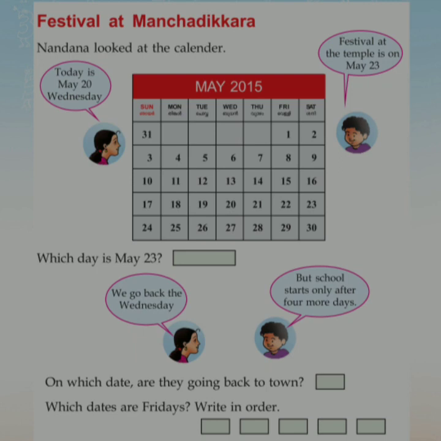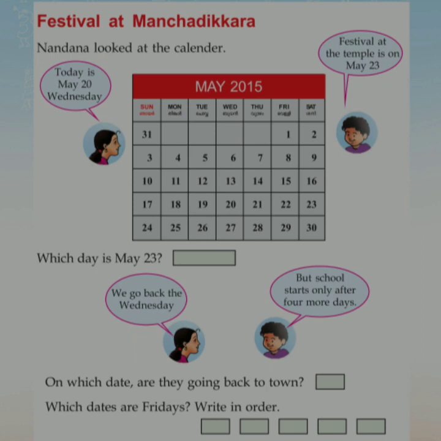You can see Nandana is saying we go back on Wednesday. When is Wednesday? Yeah, you can see on 27. May 27th is Wednesday. You can see that in the calendar. Okay. So Unni is saying but school starts only after 4 more days. So today is May 20. So school will start in June after vacation, isn't it? So after 4 days school will open.